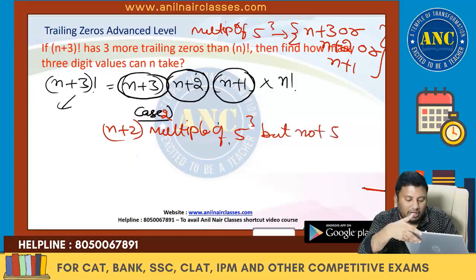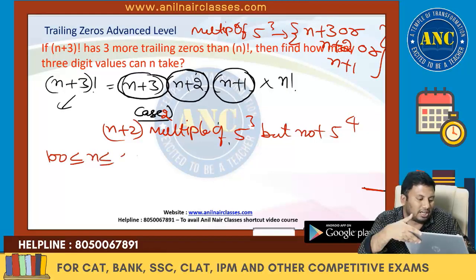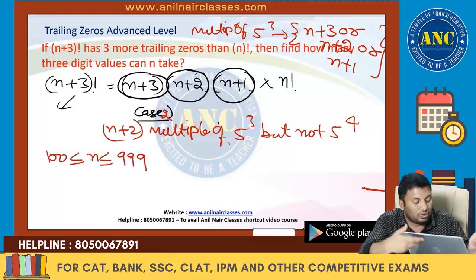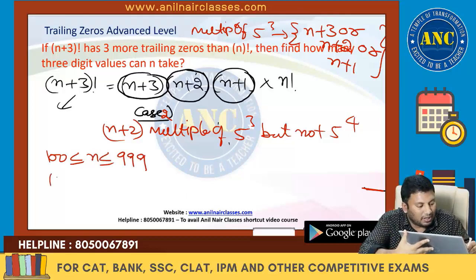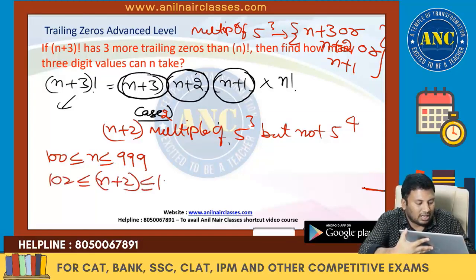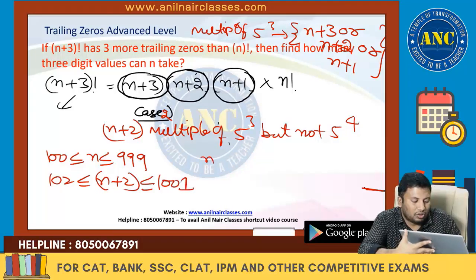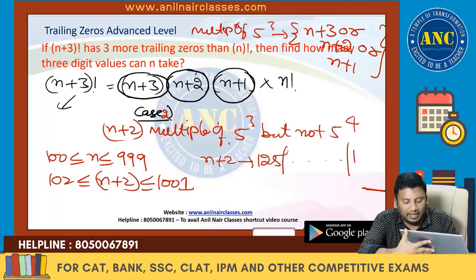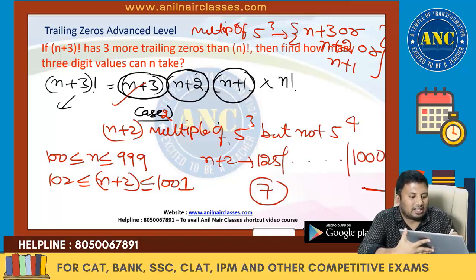You don't need to do this, but I am doing it just for your understanding. 100 less than or equivalent to n less than or equivalent to 999, so 102 less than or equivalent to n plus 2 less than or equivalent to 1001. So n plus 2 can take all the values 125 to 1000. 8 minus 1, 7 cases. Here 7 cases, here 7 cases, here 7 cases.